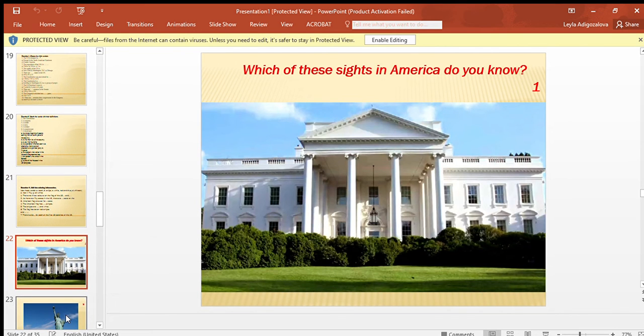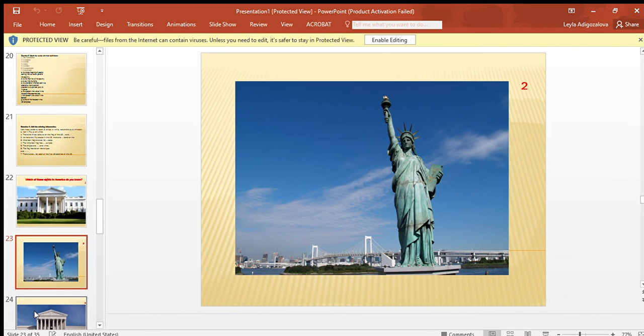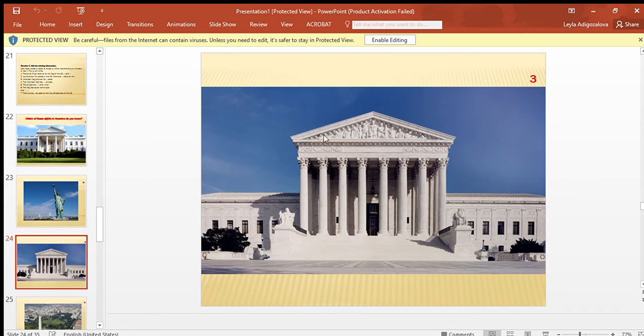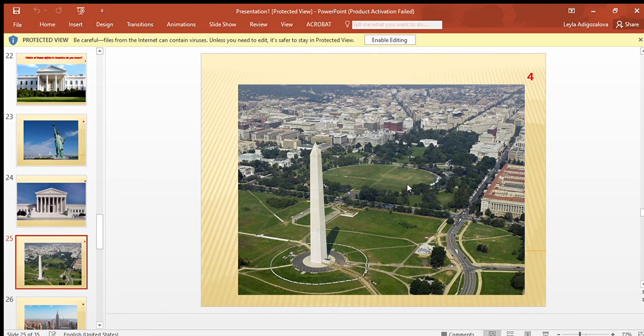Which of these sites in America do you know? Let's see which buildings or which sites of America do you know. So what is it? It is White House. American president sits here and lives also. Lives and works here. So this is the Statue of Liberty. This is the Library of Congress. This site is Lincoln Monument. It is quite opposite the White House.